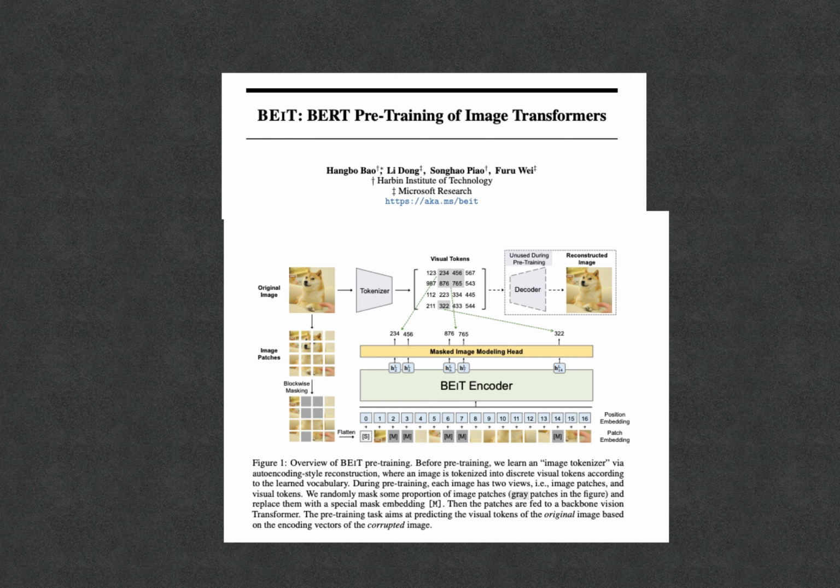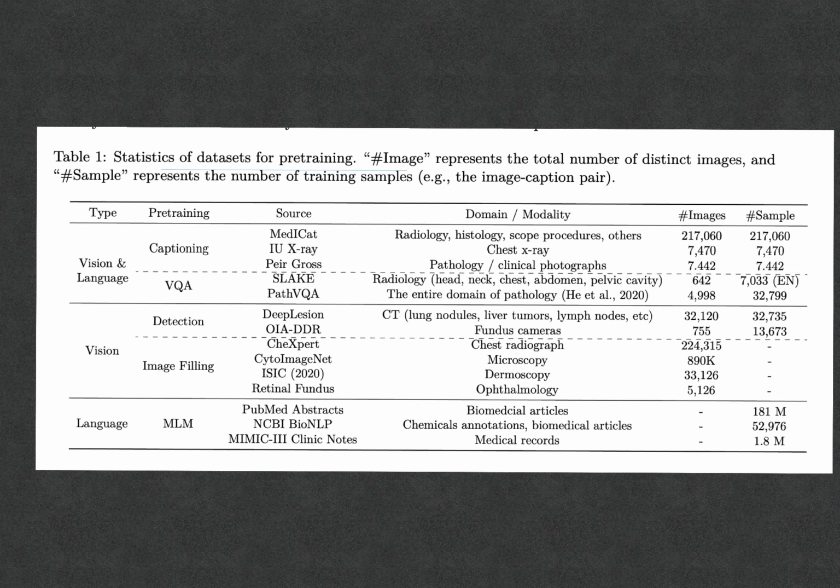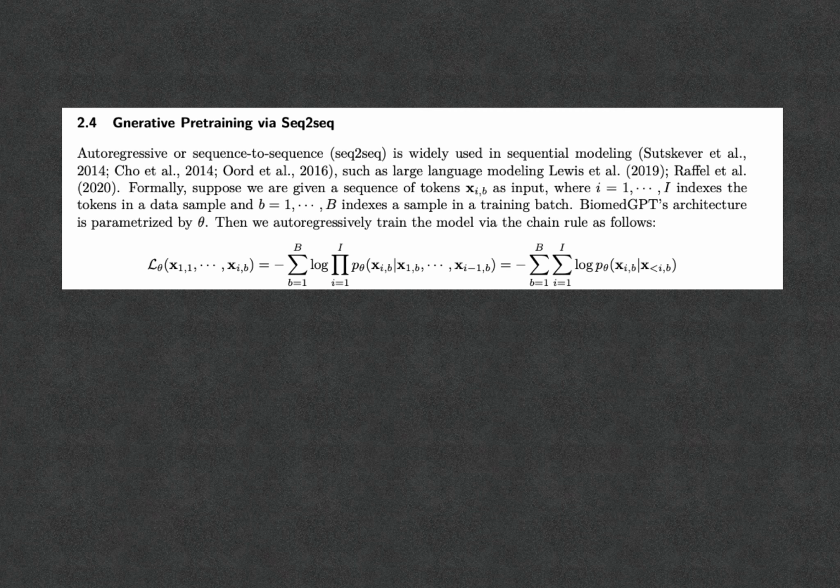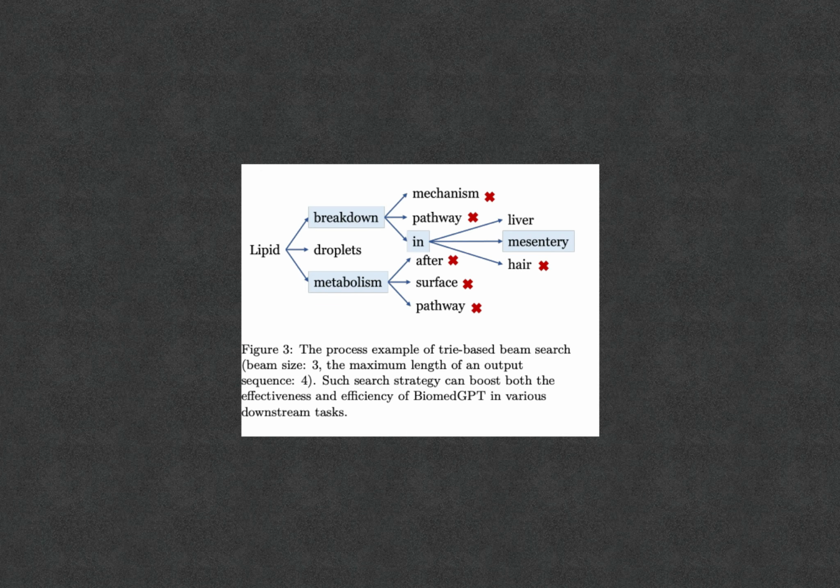relied on this paper, BEiT, from September 2022 from Microsoft Research. The point is that you take the image, you break it down into patches like this, and you tokenize them into visual tokens, and you use a BERT-like masked language modeling task in order to pre-train them. You can see the datasets and stats used for pre-training in here. They do sequence-to-sequence pre-training, as well as autoregressive inference improved via beam search with prefix trees.